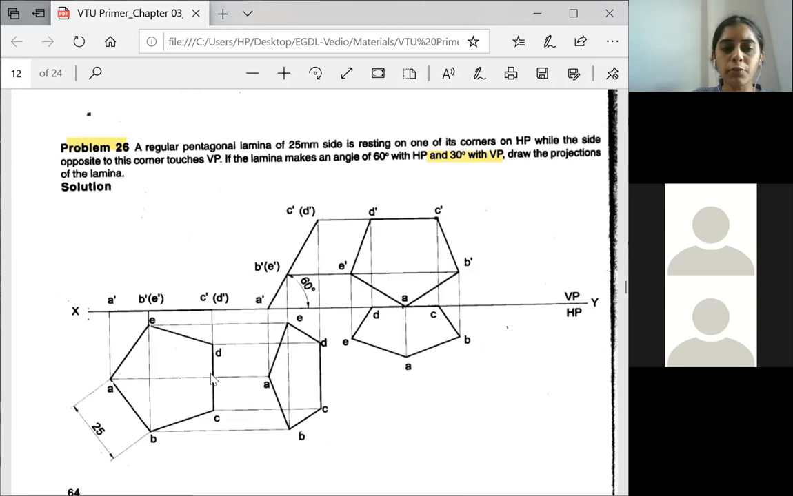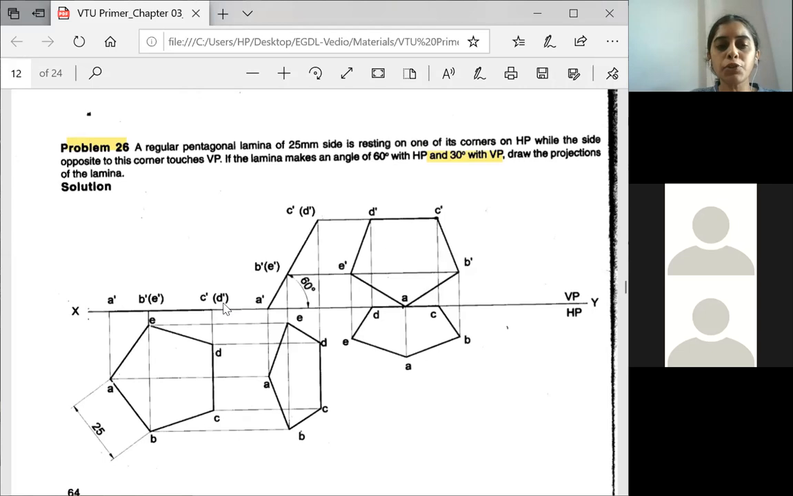First you will draw the vertical edge, measure 25 mm, and then take the interior angle of 108, again interior angle of 108, measure 25 mm, cut an arc, measure 25 mm, cut an arc. From here again measure 25 mm, cut an arc. From here again 25 mm, cut an arc. All the corners you got, join them, and then take the projection above.